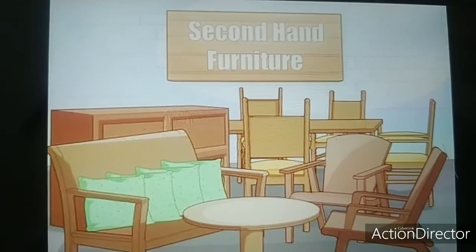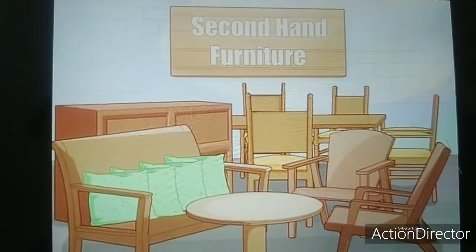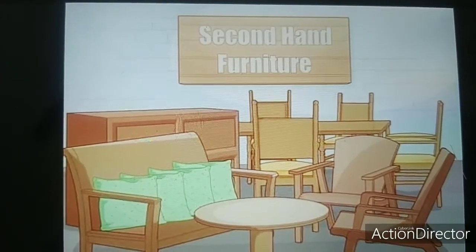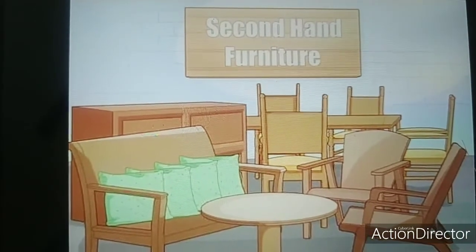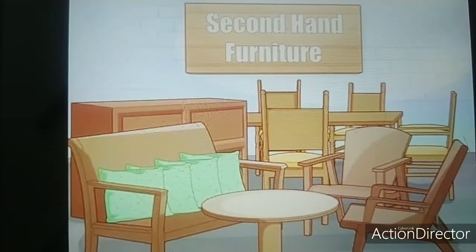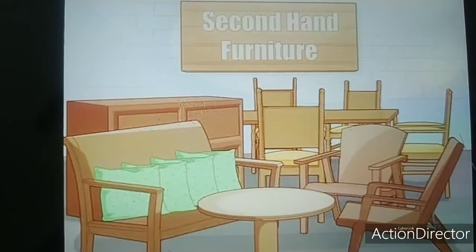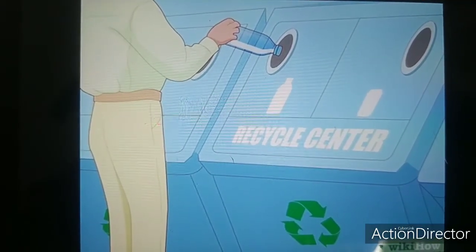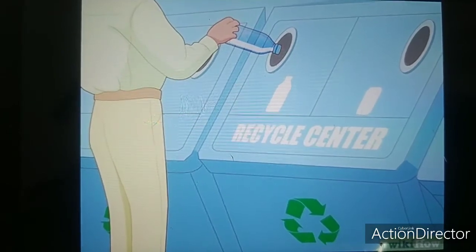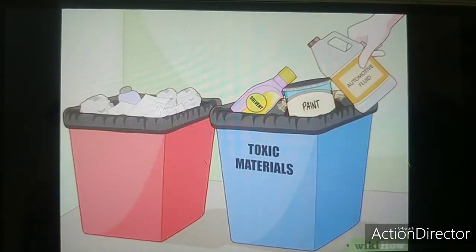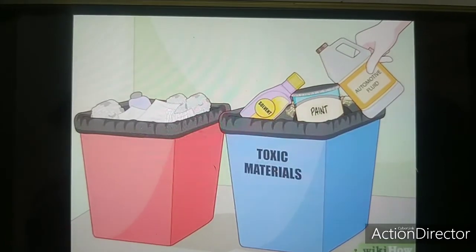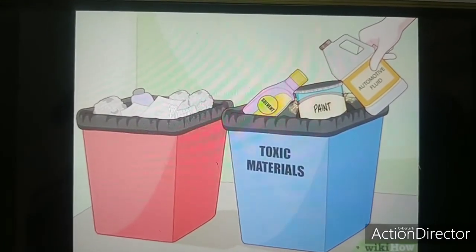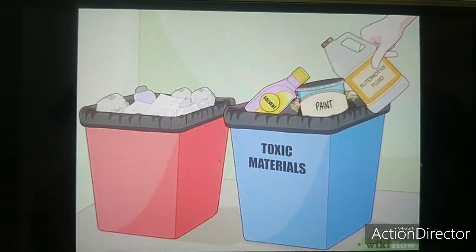We should always remember the 3 R's, that is, reduce, recycle and reuse. We can use second-hand furniture. Recycle the things that are recyclable. We should sort our garbage like toxic materials and household waste separately.